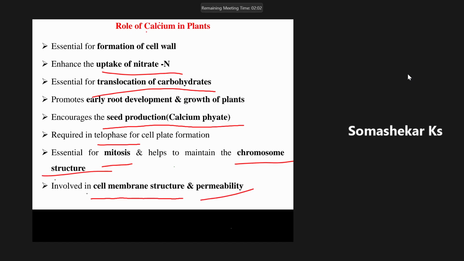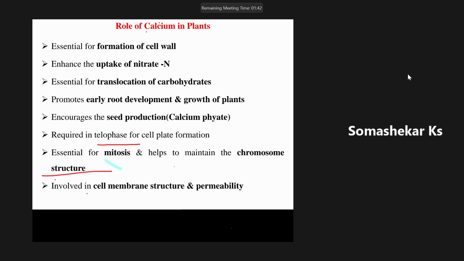When there is a deficiency of calcium, we cannot maintain proper cell membrane structure and permeability. These things can be achieved only with sufficient supply of calcium in crop plants. Have you understood the importance of calcium?